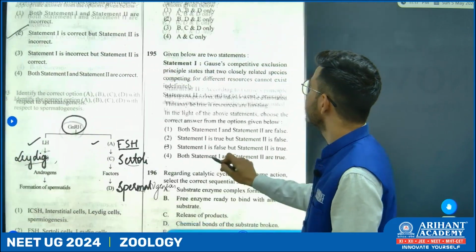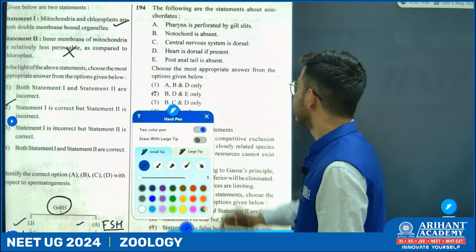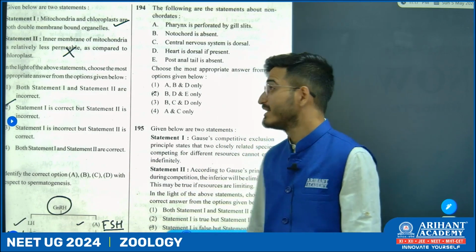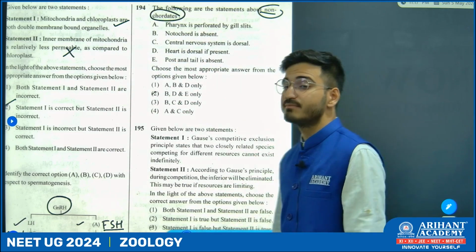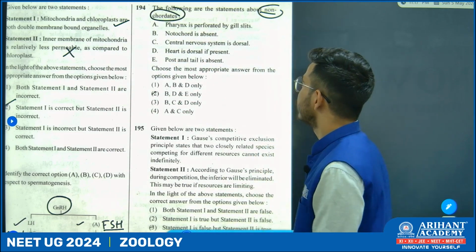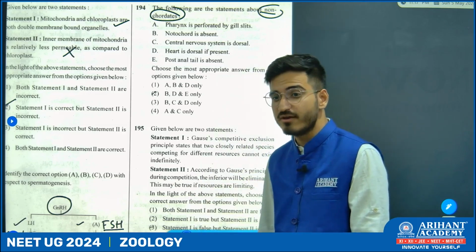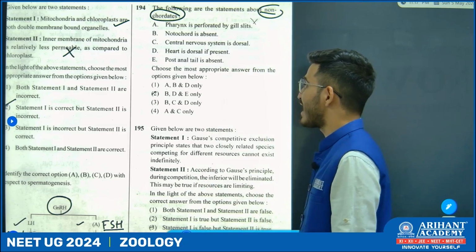Moving forward, next question is, the following are the statements about non-chordates. So you have to be a little vigilant over here that it is mentioning non-chordates. Pharynx is perforated by gill slits. It is a characteristic feature of chordates. So no. Notochord is absent.